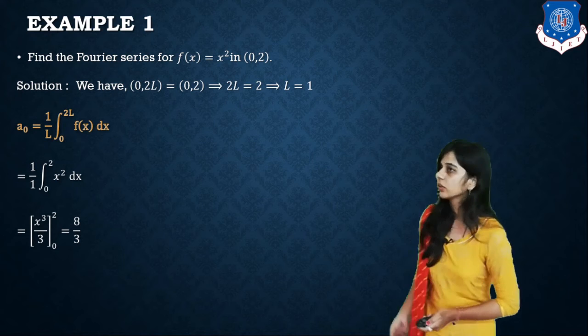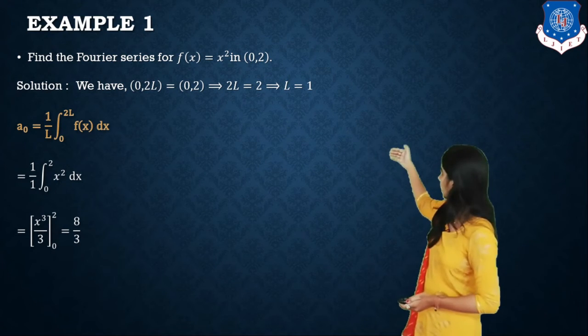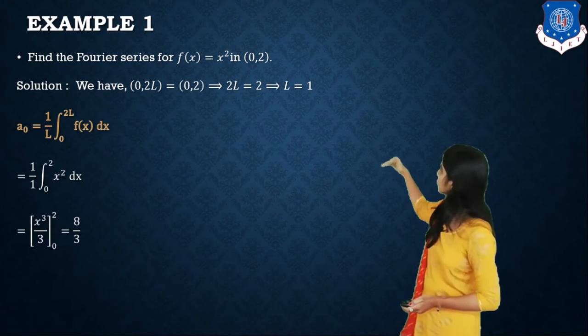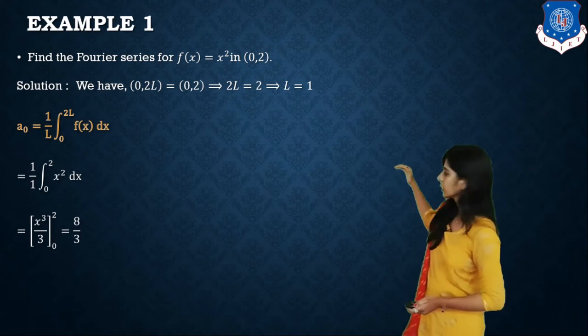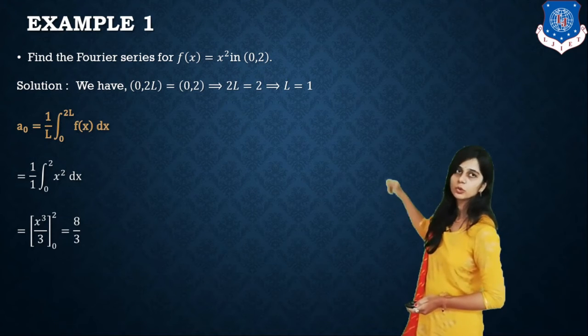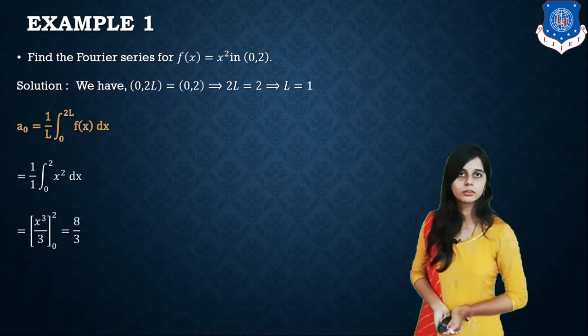So a0 equal to 1 by L, integral from 0 to 2L of f of x dx. We have L equal to 1, 2L equal to 2. So 1 by 1, integral from 0 to 2 of x square dx. Integrating x square, we get x cube by 3 from 0 to 2; upper limit minus lower limit, we are getting 8 by 3.